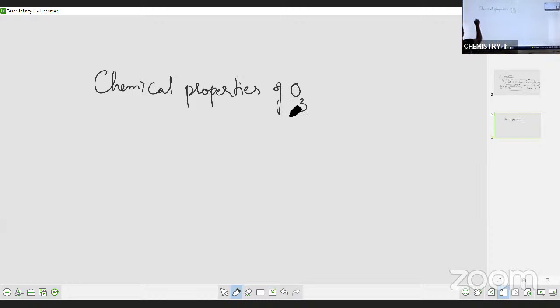The first one is the reaction with ethylene, CH2 double bond CH2. Ethylene, you can also write as C2H4. To show the reaction, we are writing in this form.